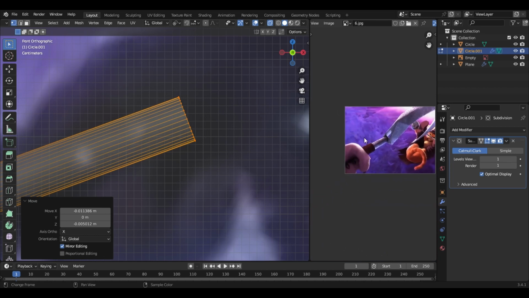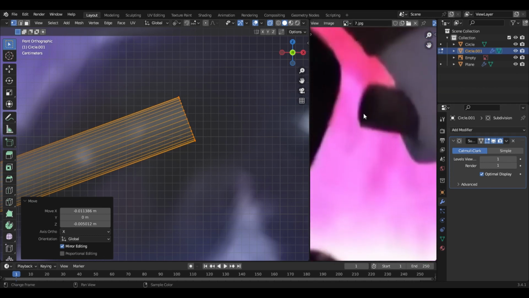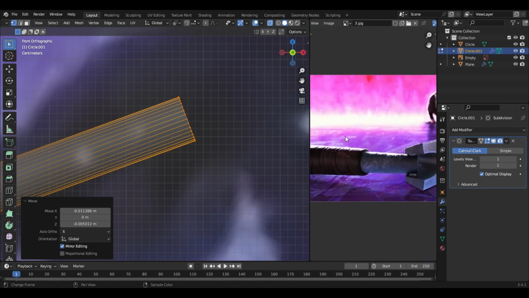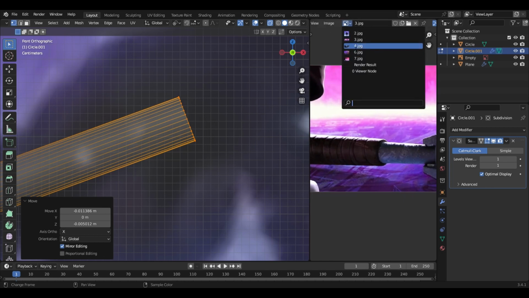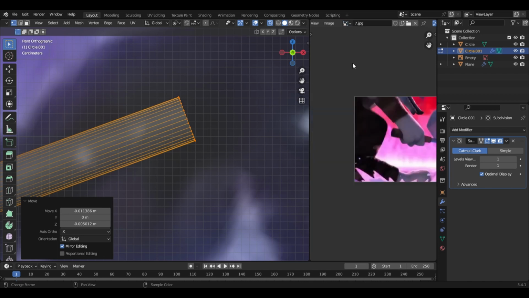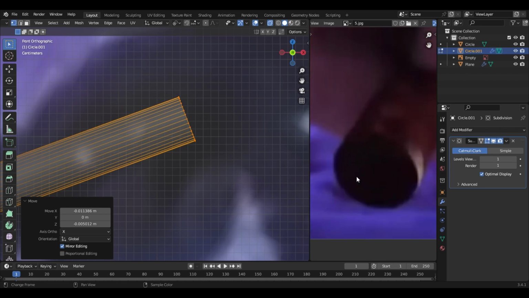And let's look at the references. As you can see, there is something like this at the end of the, what do you call it, the handle. Let me find a good reference for it. No, let's import one more. Yeah, this one. Here, as you can see, there is one thing at the end of this handle. So we are gonna just make this one easily.